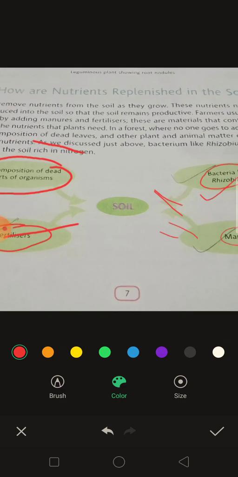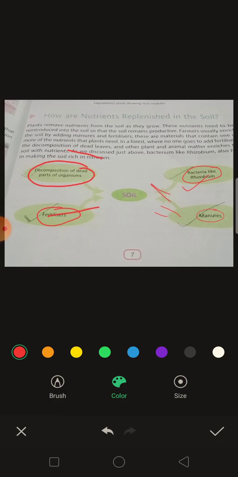There are 4 ways to enrich the fertility of the soil. First one is the decomposition of dead parts of plants and animals. Second one is adding fertilizers, which are chemicals soluble in water, and these fertilizers contain different nutrients according to the plants. Farmers add fertilizers to the soil. Next one is bacteria like rhizobium present in the root nodules of the leguminous plant, which automatically convert the atmospheric gaseous form of nitrogen into nitrates and ammonium salts that are soluble in water, and the roots of the plants easily absorb them and supply them to all parts of the plant. And the fourth one is the manures.